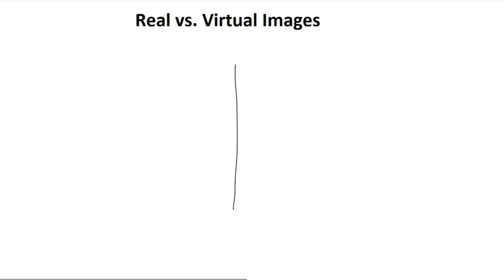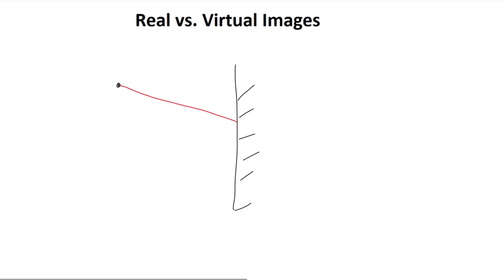To understand this again, let's consider a simple scenario. Let's assume again that I have a plane mirror, which this time I have drawn vertically, and an object on the left. Let's also assume that light is shone on that object, and therefore light bounces off that object towards the mirror. To simplify things, let's just look at two light rays that go from the object to the mirror.